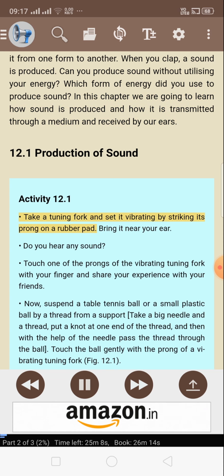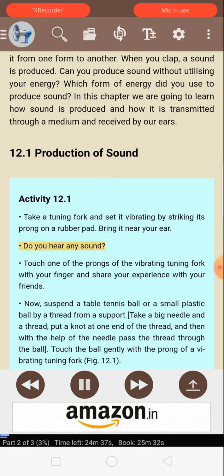Activity 12.1. Take a tuning fork and set it vibrating by striking its prong on a rubber pad. Bring it near your ear. Do you hear any sound? Touch one of the prongs of the vibrating tuning fork with your finger and share your experience with your friends.